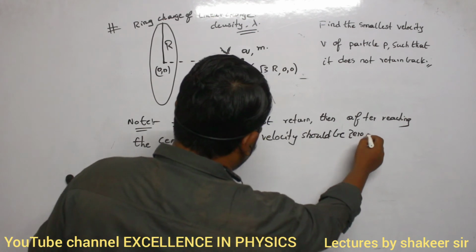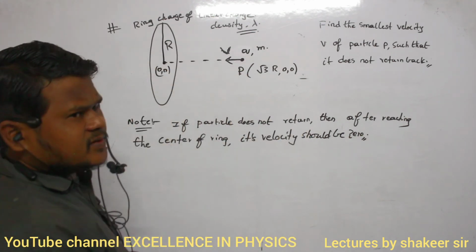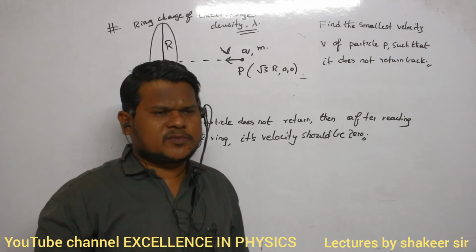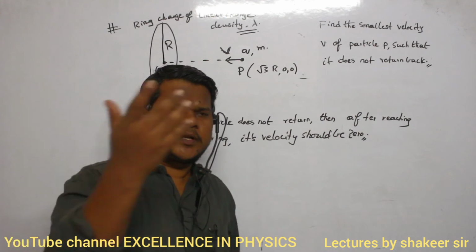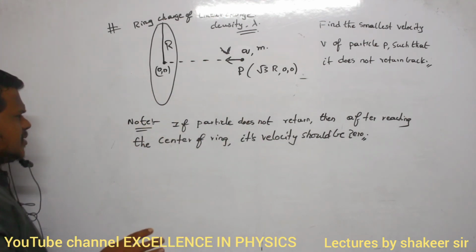Are you able to understand? So this particle, after reaching the center of this ring, what should be its velocity? Its velocity should become 0. Then only it will be in rest position. It cannot move in forward direction. It cannot move in backward direction. All of you are able to understand what is happening?